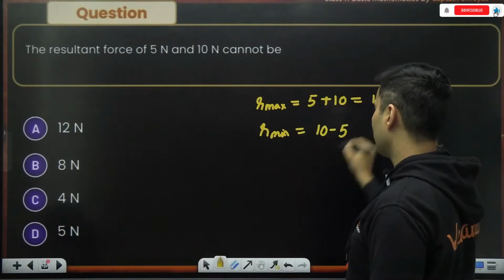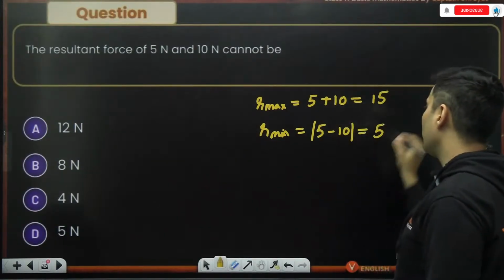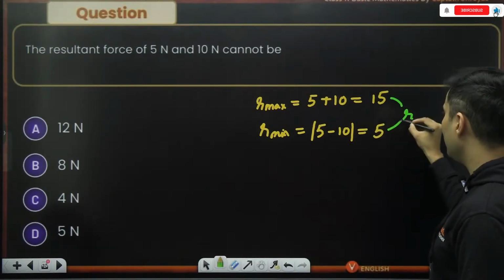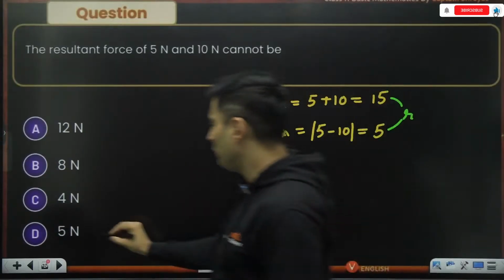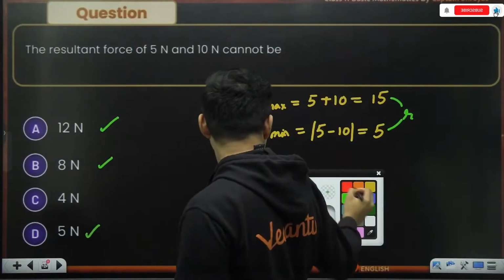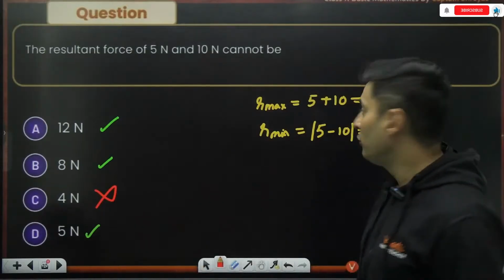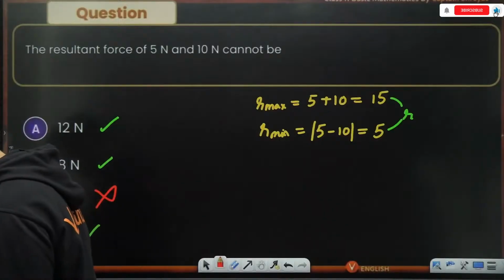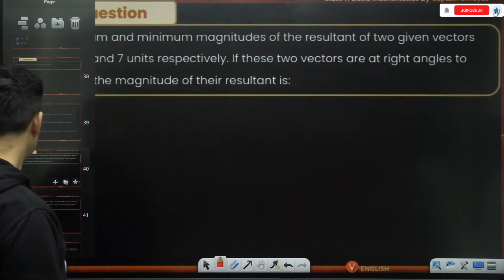10 minus 5. Or if you want to say like this, do 5 minus 10 mod, which is anyways going to be 5. So your resultant can be somewhere between 15 and 5. So 5 is possible, 8 is possible, 12 is possible, but as you can see, 4 is impossible. No matter how you do it, you can never ever get 4 because 4 is less than 5. Is this clear? Very good, Gautam. Awesome, Rama. Perfect.